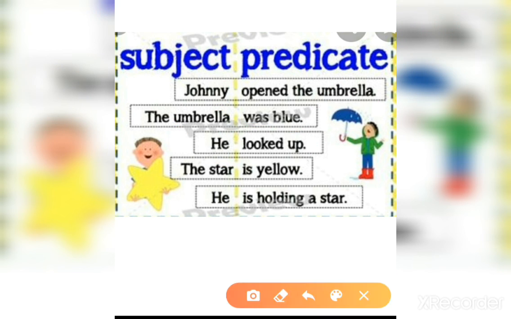Next example, the star is yellow. We are talking about star, that's why this is subject. And how is the star? The star is yellow, that's why is yellow is predicate. In the last one, he is holding a star, he is subject. And what is he doing? He is holding a star, so is holding a star is predicate.